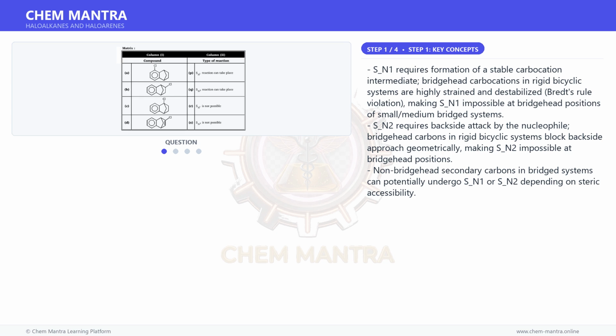S_N2 requires backside attack by the nucleophile. Bridgehead carbons in rigid bicyclic systems block backside approach geometrically, making S_N2 impossible at bridgehead positions. Non-bridgehead secondary carbons in bridged systems can potentially undergo S_N1 or S_N2 depending on steric accessibility.